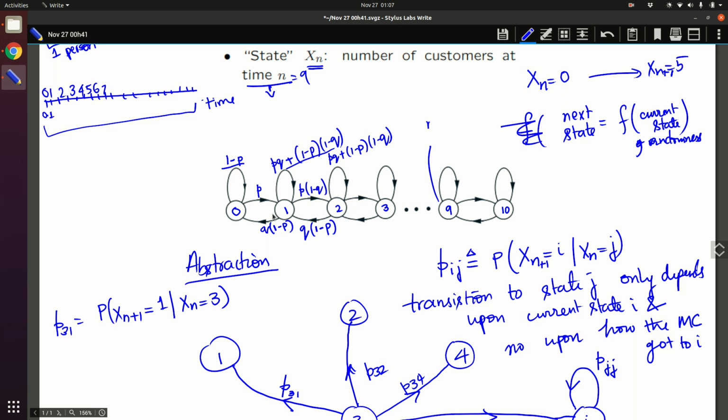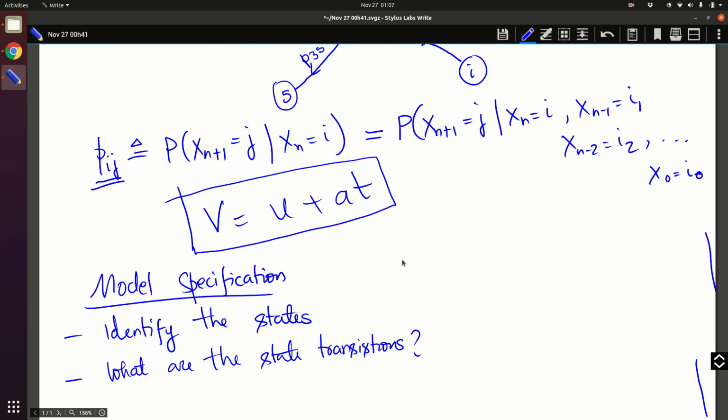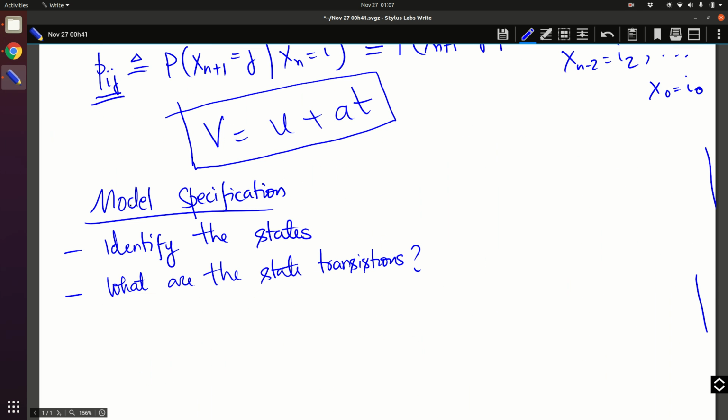So we identified this skeleton, that this is the only way in which the transitions can happen. Those are the state transitions. The third and last step is to identify the probability of transition. So this is the complete model specification for this problem.